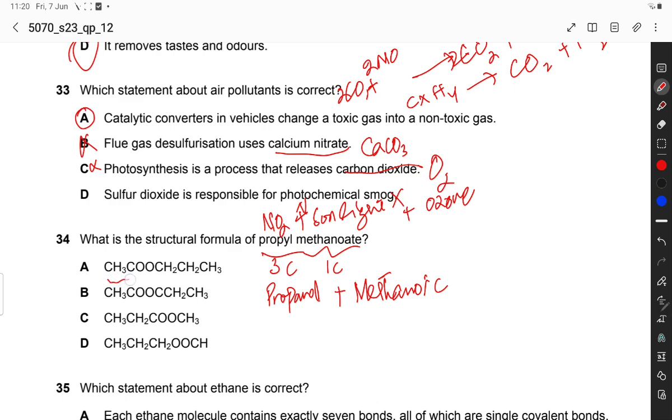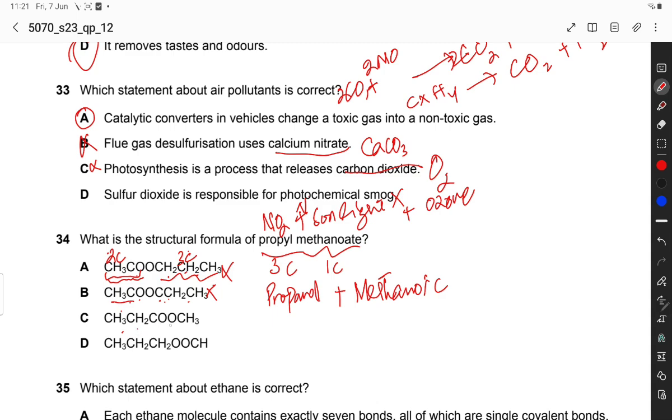This is ethyl propanoate, so this is incorrect. This is ethanoic acid, 2 carbon, and 3 carbon propanol. B is CH3CO, this is ethyl, 1, 2, ethyl propanoate, so this is also incorrect.